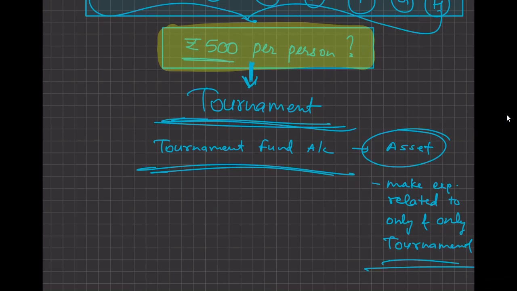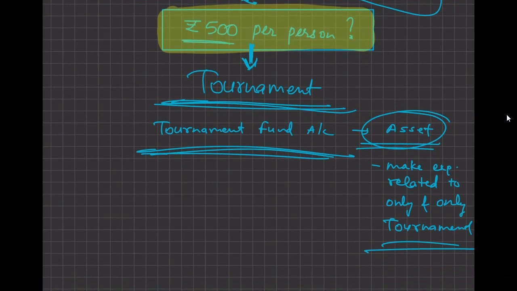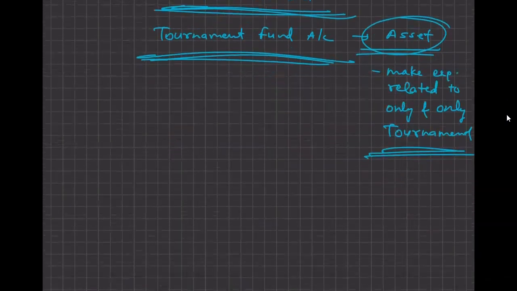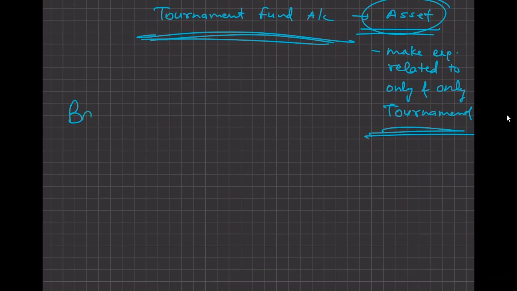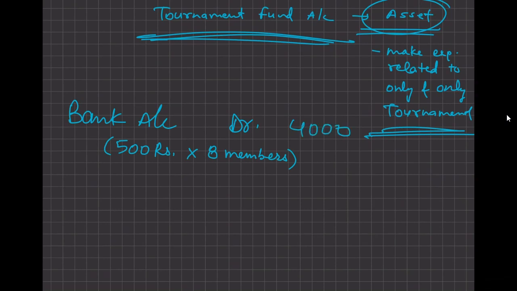Okay. So if it is a tournament fund account, it is an asset. All the tournament expenses will be paid out of this fund. So can I say that whenever the funds are coming in, my bank account will be debited? I have received 500 rupees from 8 members. That is 4,000. Bank account is being debited with 4,000